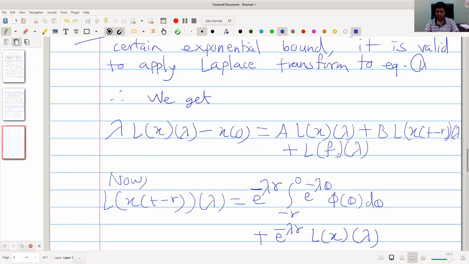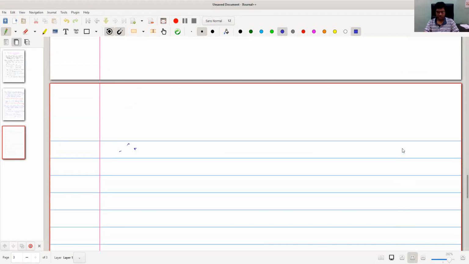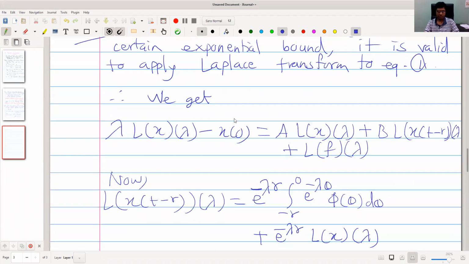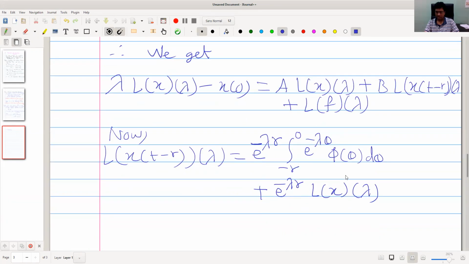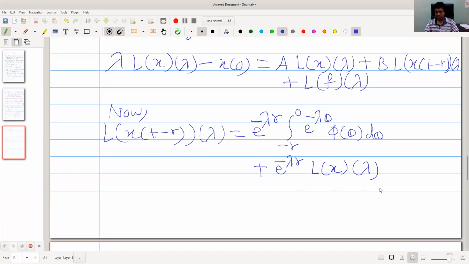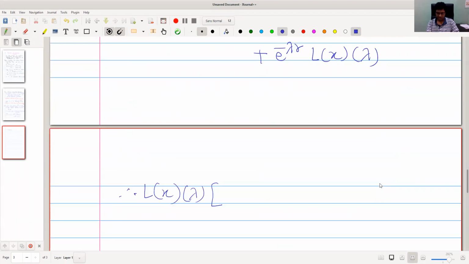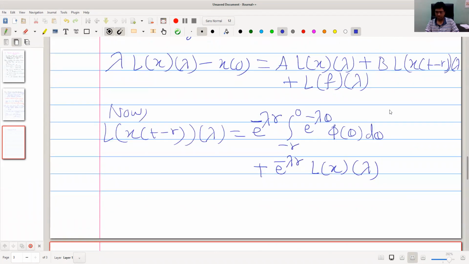Therefore, now we simplify this. We consider Laplace transform of x as a common term. Laplace transform of x into lambda minus a minus b e raised to minus lambda r.